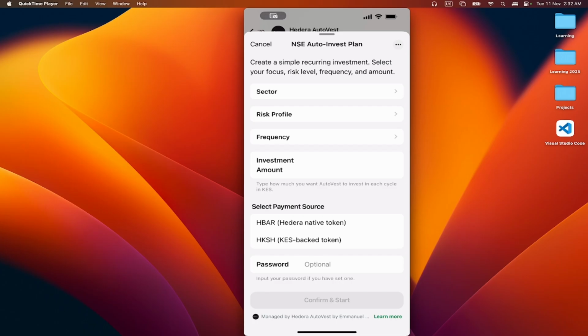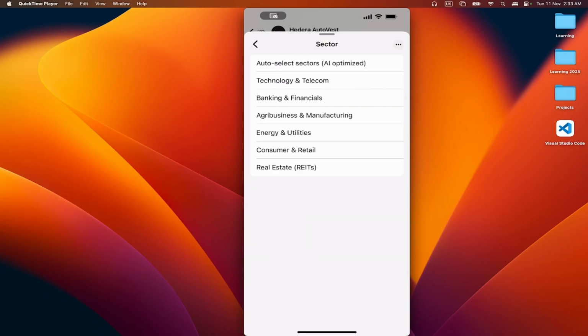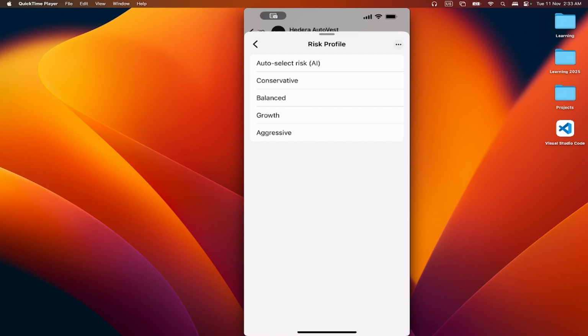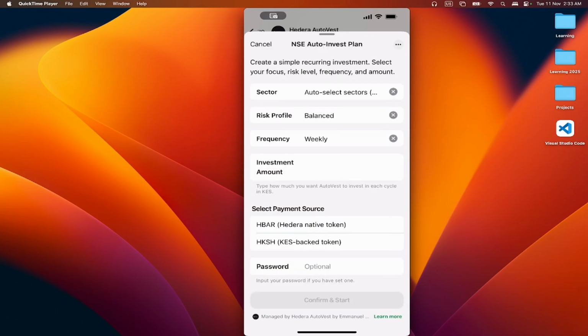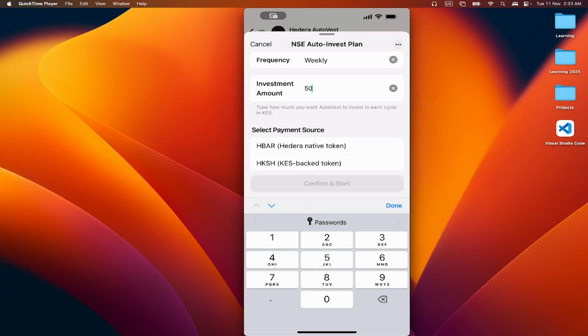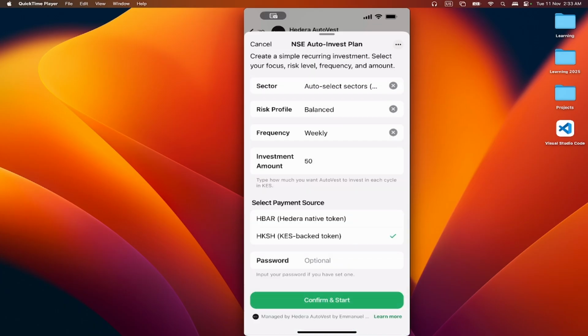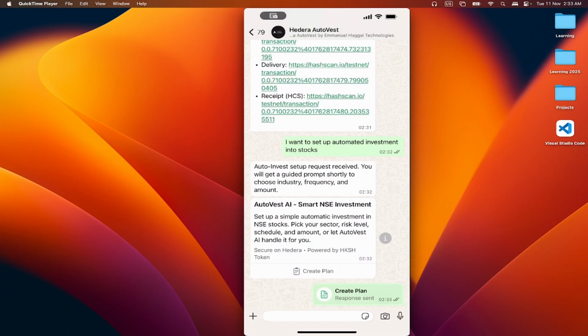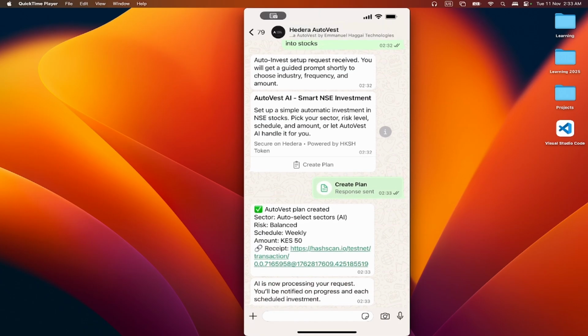You can select your focus sector, the risk level, the frequency and amount. The sector can be, let's say, technology, banking, or if you don't want to choose, just click AI optimize. The risk profile, either balanced or aggressive. You can select something like balanced, the frequency weekly, whichever one you want, then the investment amount. This one's just for demo, but you typically want something higher. Then you can choose the deduction and click on confirm. It will set it up for you, and you'll have the proof that you've initiated it.